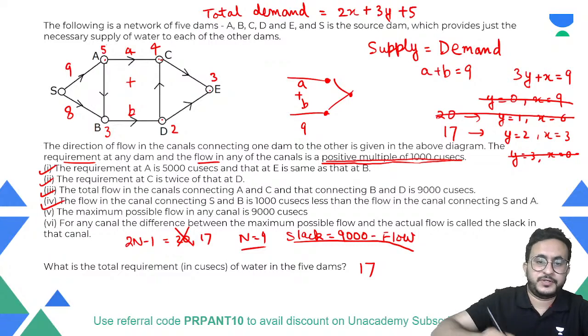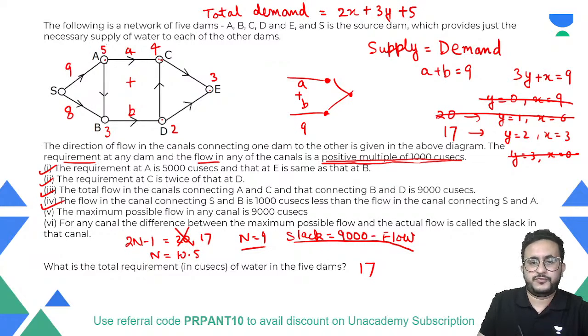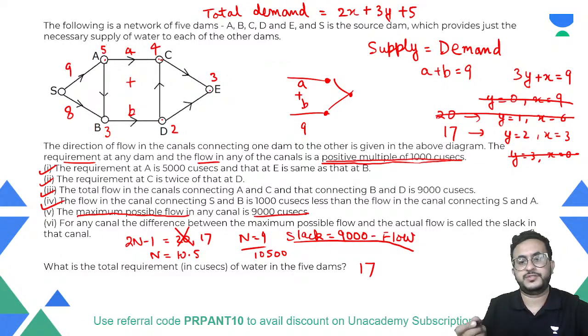Why is 20 not possible? When you put 20, what will you get? You will get n is equal to 10.5. If you solve for n, you will get 10.5, right? But 10.5 basically means 10,500. हमने 1000 से ignore कर दिया था, right? So it is saying that it is a positive multiple of 1000, so it cannot be 10,500. And also the maximum possible flow is 9,000. Okay, so that is not possible in this.